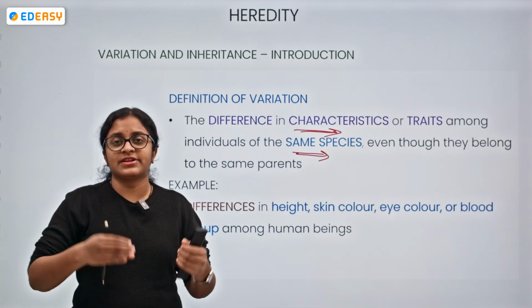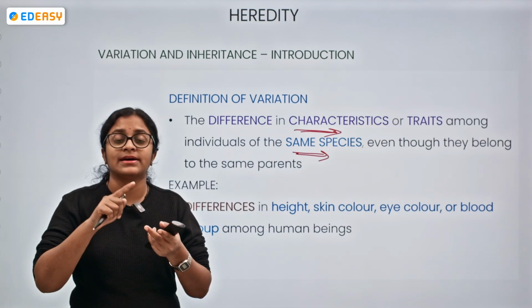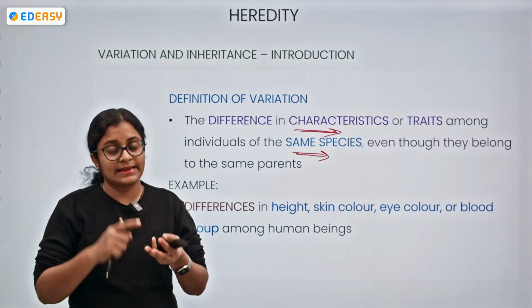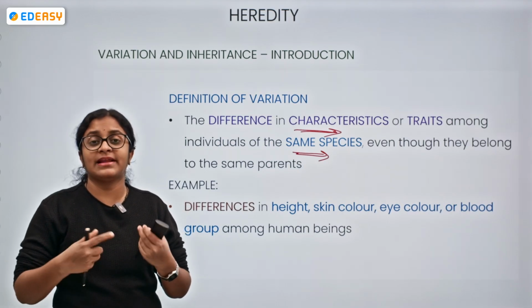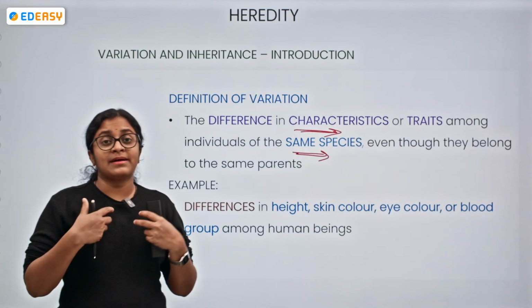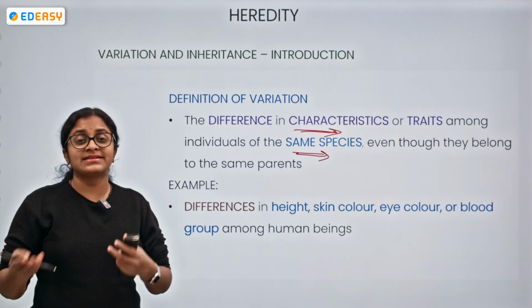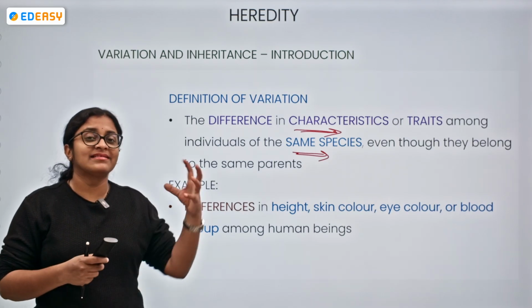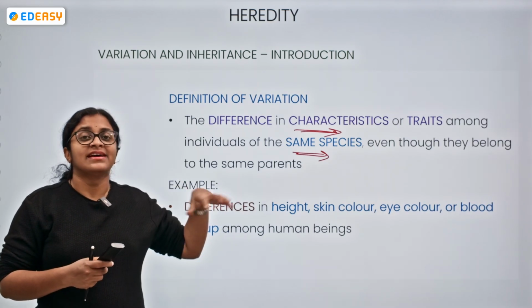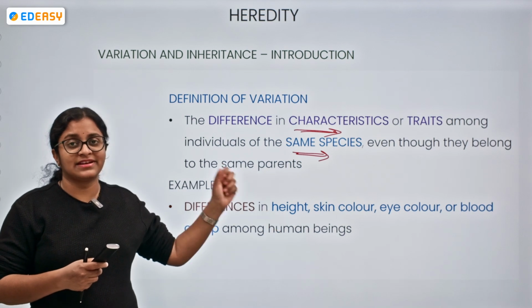So there can be many differences. There can be differences with respect to height, skin color, eye color, or even blood group. Okay, mine is A positive, my sibling is O positive, like that. There might be a difference in the blood group as well between different individuals.